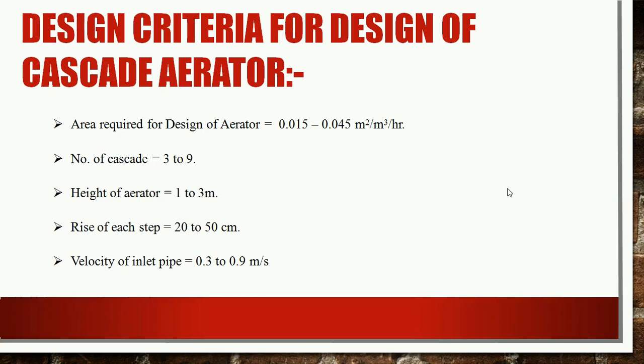The number of cascade steps should be between 3 to 9. The height of aerator should be between 1 meter to 3 meter. The rise of each step, that is the rise of each cascade, should be between 20 to 50 centimeter. And last, the velocity of the inlet pipe which brings the raw water at the top of the cascade aerator should be between 0.3 to 0.9 meter per second. So the water should flow with this velocity in the inlet pipe.